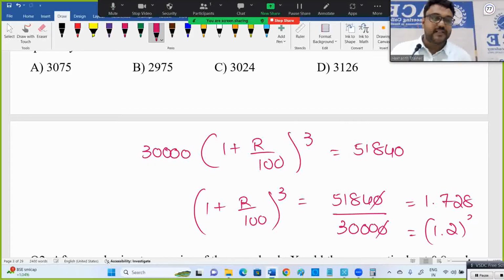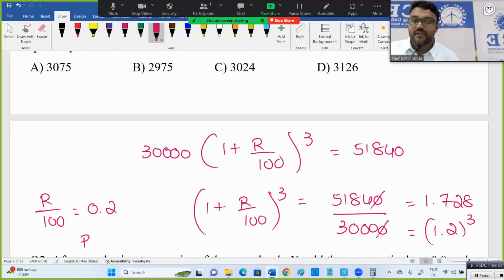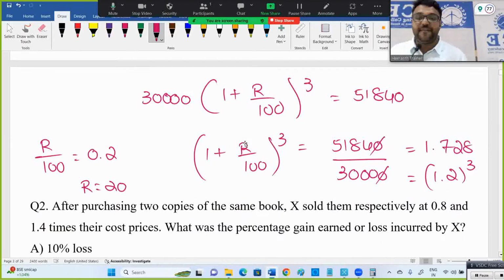1.728 is 1.2 whole cube actually. 1.2 cube is 1.728. Now you can compare (1 + r/100) whole cube, don't expand it. You compare 1.2, which means 1 + 0.2, right? So r/100 is equal to 0.2. R is how much now? 20.